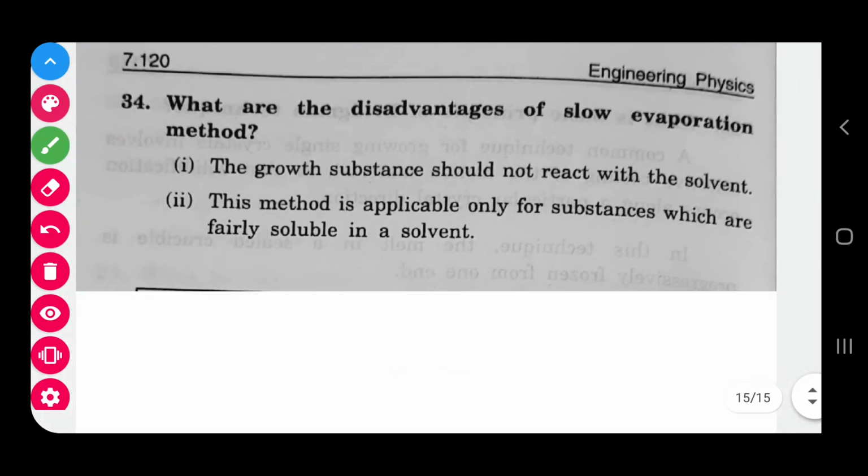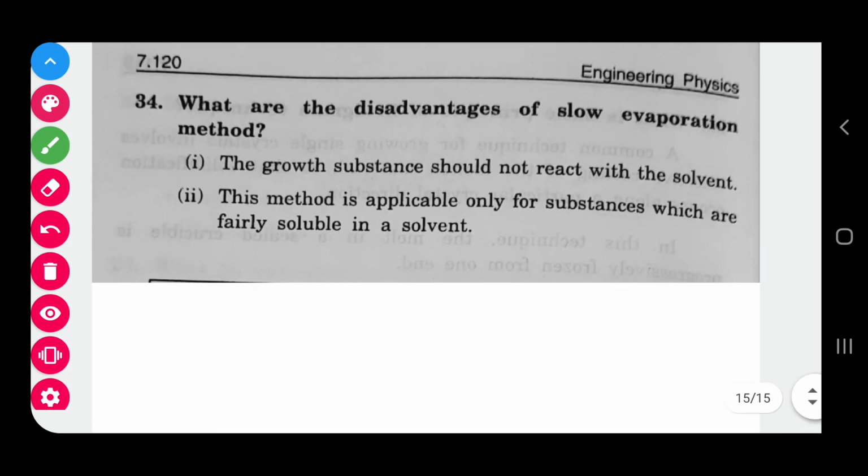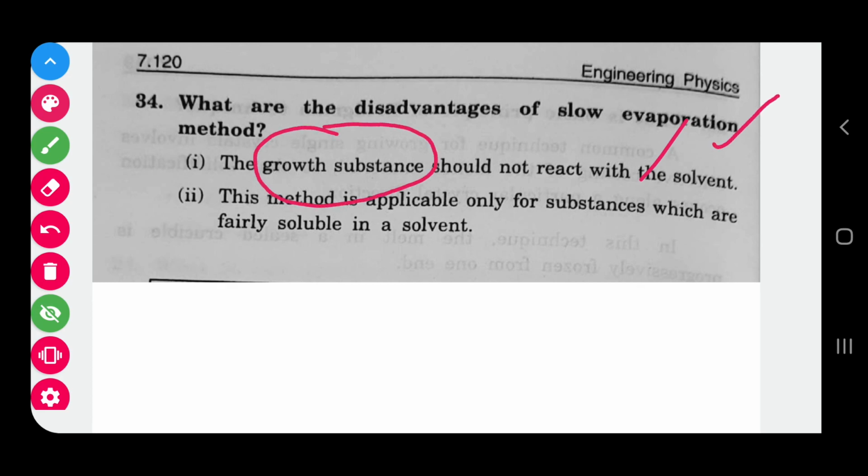And in the next, last question, what are the disadvantages of the slow evaporation method? The negative point of slow evaporation is that the growth substance should not react with the solvent. That means the starting material should not react with the solvent. Growth substance means the final crystal should not react with the solvent. Solvent means the liquid which you have taken to dissolve, that is a solvent. So the final product will not react with the solvent.